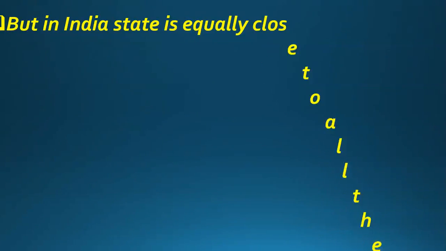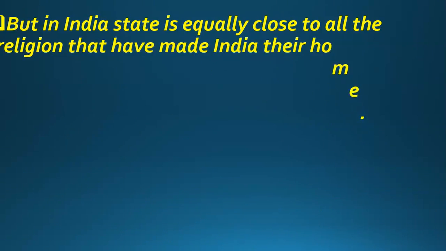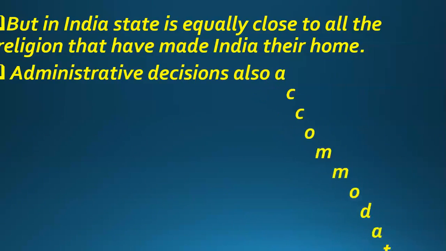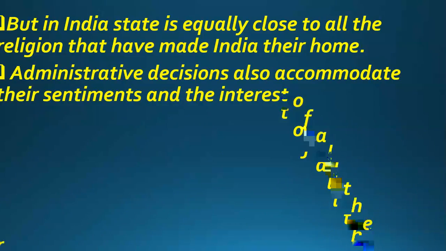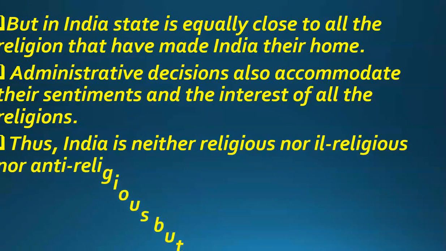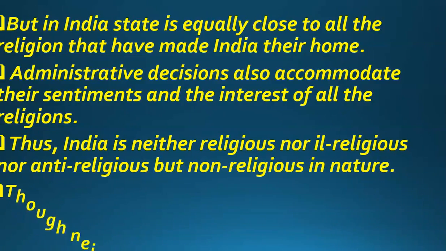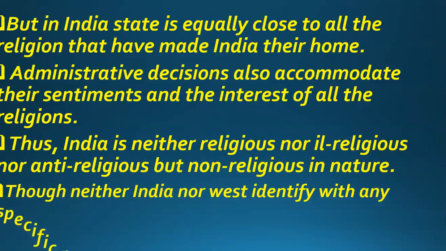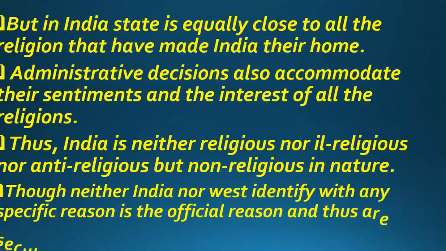So friends, now I will tell you how secularism is practiced in India. So what happens in India? The state is equally close to all the religions that have made India their home. So what was happening in Western countries? The state was equally away from all the religions. But in India, the state is equally close to all the religions.